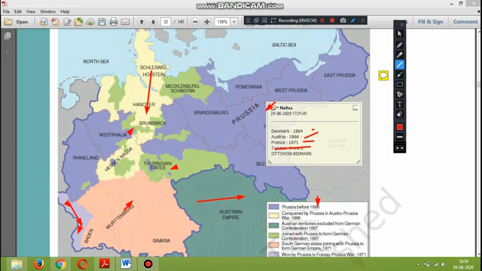Finally, by the end of 7 years, that is 1871, the unification of Germany was done, and the main person, the architect of German unification, was Otto von Bismarck, and then he handed over the German Confederation, the German Empire, to the Prussian King William I. Hope you have understood about the German Confederation. Now you can watch the video that follows. You will get more clarity.